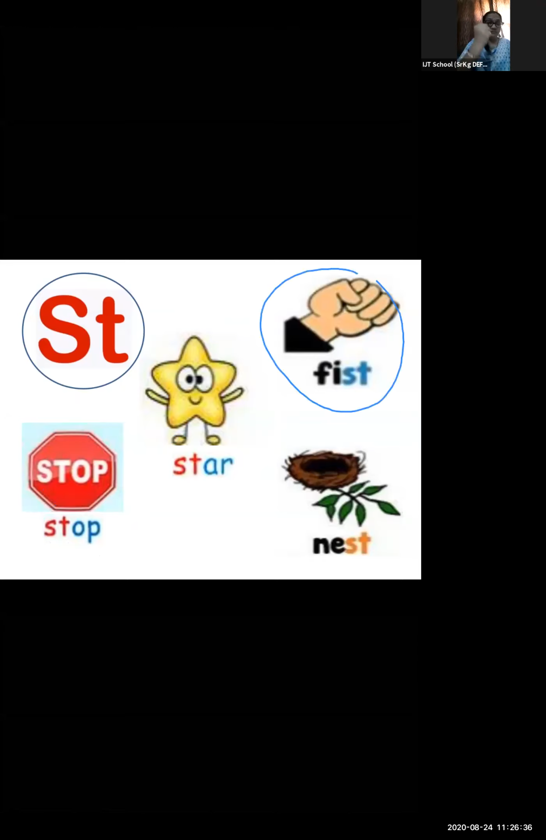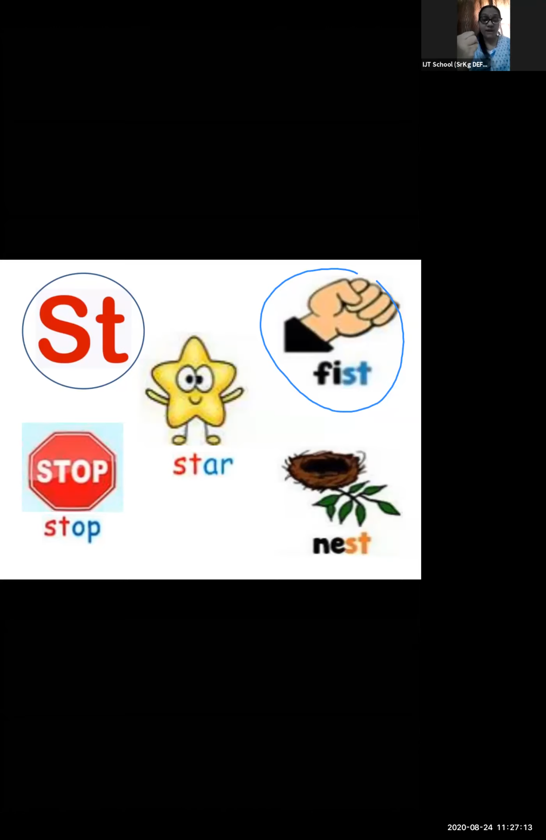Yes, this is a fist. Now, what is the meaning of fist? When we close our palm, yes, we can also say strike. Yes, good responses, parents. Now, when we close, see here, you can see, we have closed our fist. Yes, this is known as a fist. Now, when we say fist, can we hear an st sound? Can we hear the st blend sound when you say fist? Yes, we can hear an st sound.